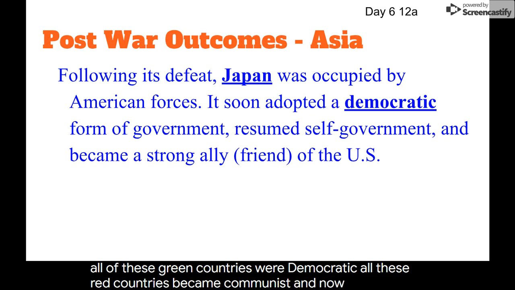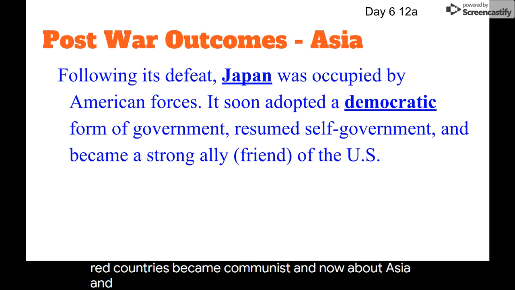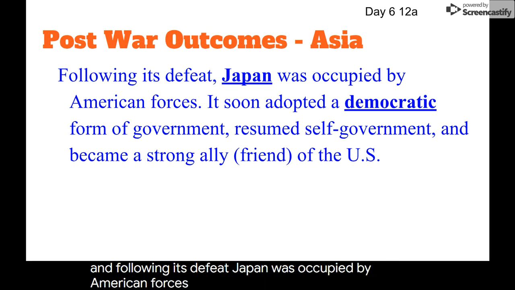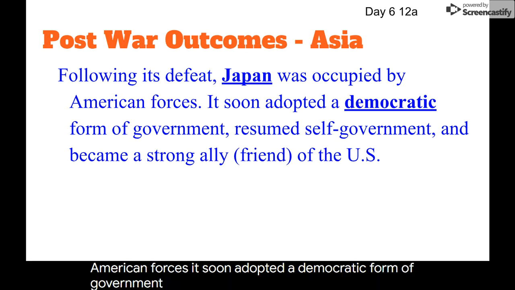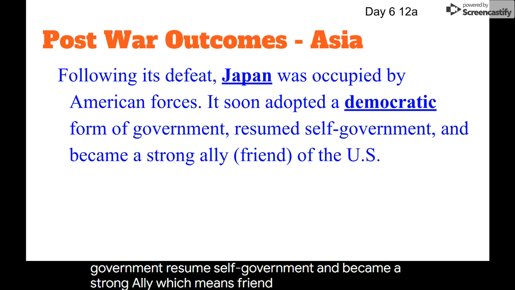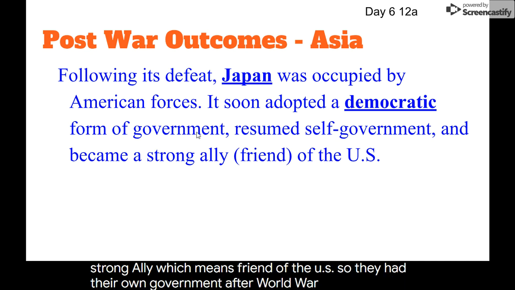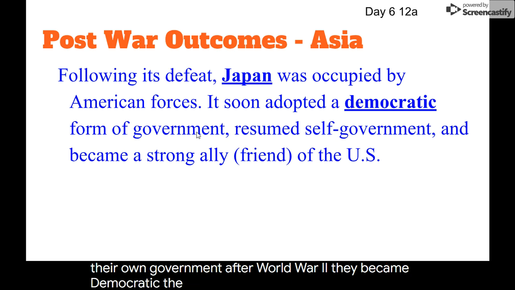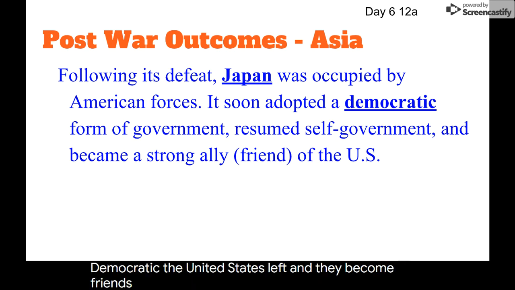And now we're going to talk about Asia. Following its defeat, Japan was occupied by American forces. It soon adopted a democratic form of government, resumed self-government, and became a strong ally, which means friend of the U.S. So they had their own government. After World War II, they became democratic. The United States left, and they became friends with the United States.